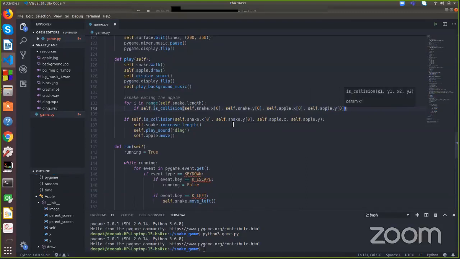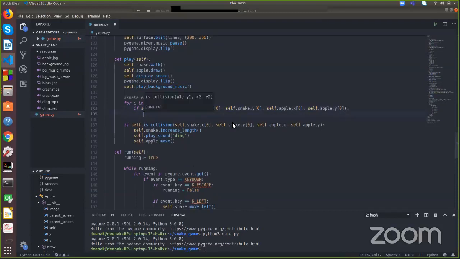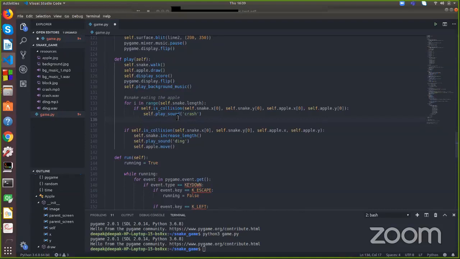Okay, so if there is a collision then I will play the crash sound over here. So let's call the play sound function and pass the value to play the crash sound. It means that there's a collision going to happen. So crash, self.play_sound("crash"), and then we will raise.